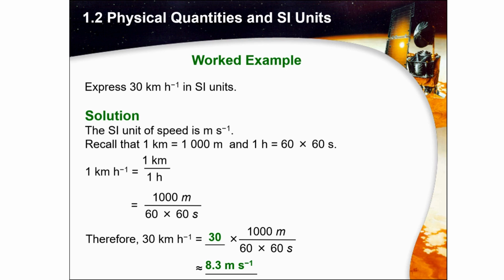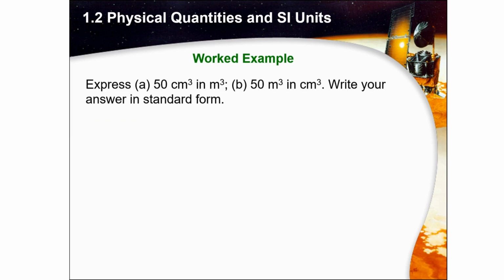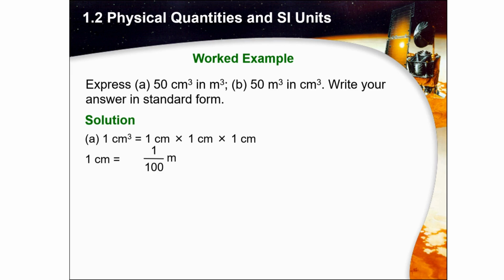Okay, and so on. Next example, express A, 50 cubic centimeter in cubic meter, and then B, 50 cubic meter in cubic centimeter. So write your answer in standard form. Solution. 1 cubic centimeter is 1 centimeter times 1 centimeter times 1 centimeter. I believe you have known about that. So 1 centimeter equals 1 divided by 100, or 1 per 100 meter.